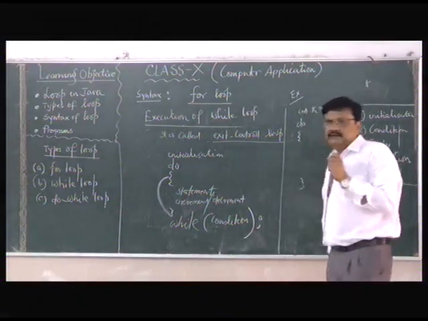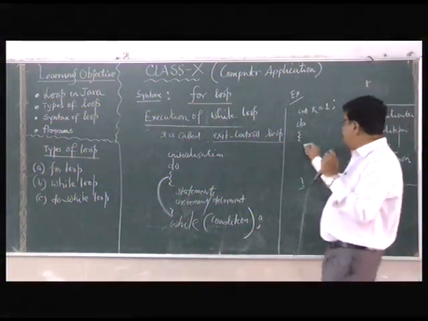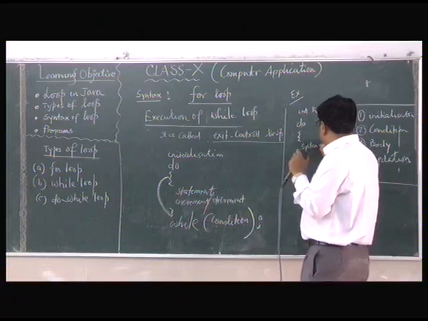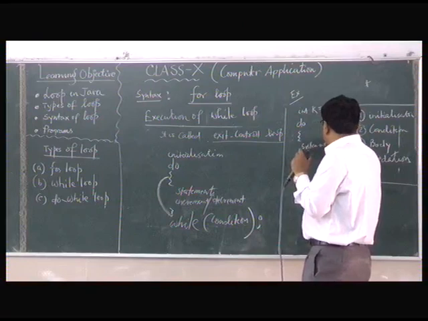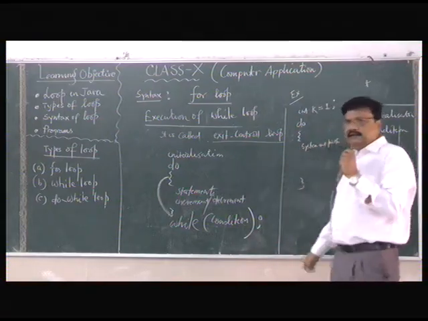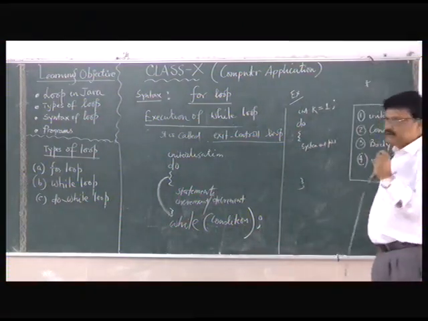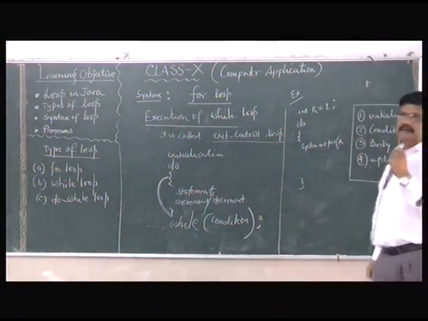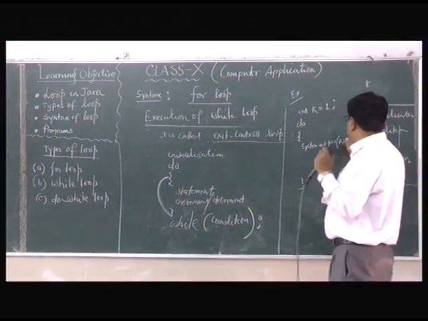Within this we write, clear? System.out.println. Suppose I write only a print statement. Then K, clear? Then plus